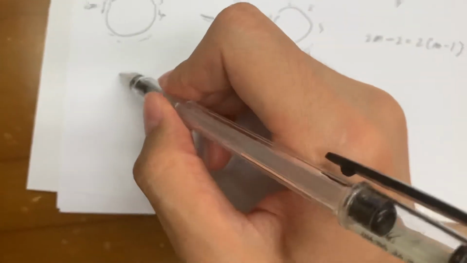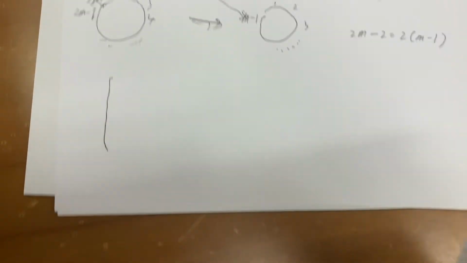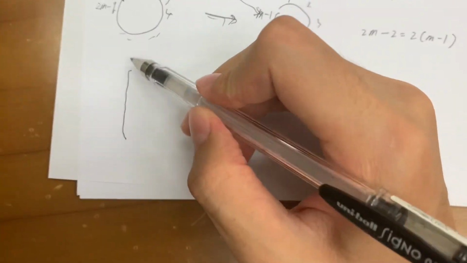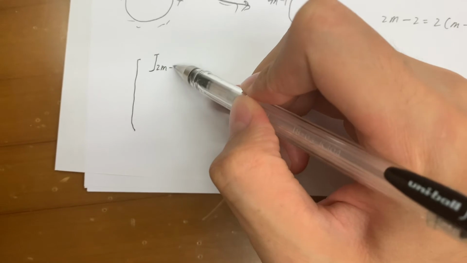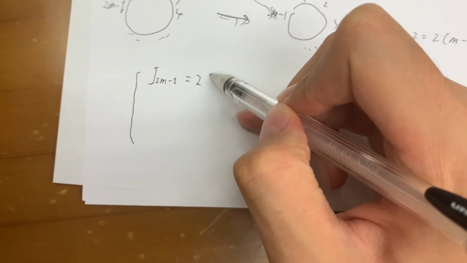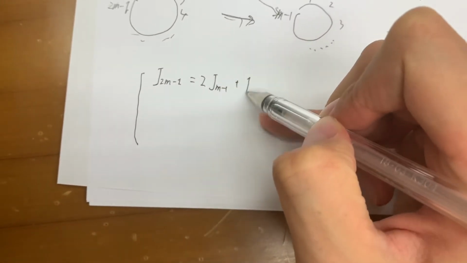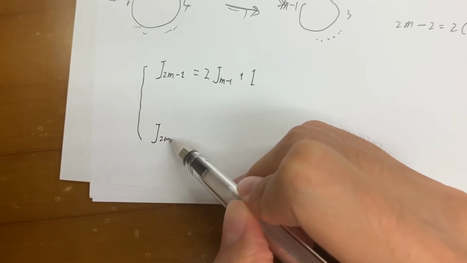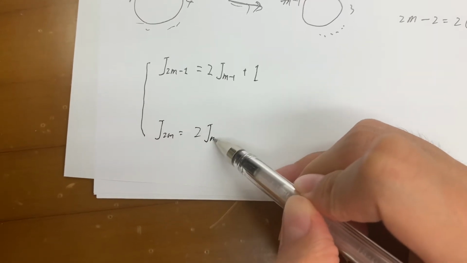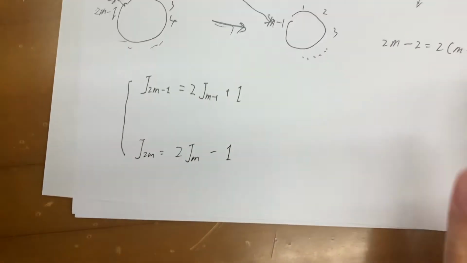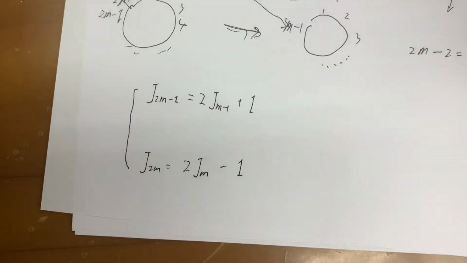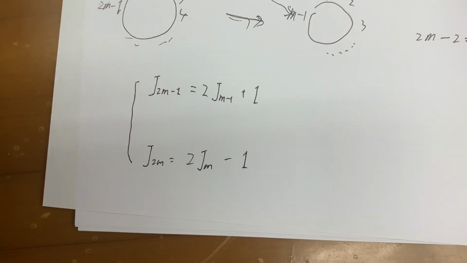So we get these two sets of expression functions: for the odd number, j2m plus 1 equals 2jm minus 1 plus 1, and j2m equals 2jm minus 1. Alright, since we get these two expansions, we have to generalize this.